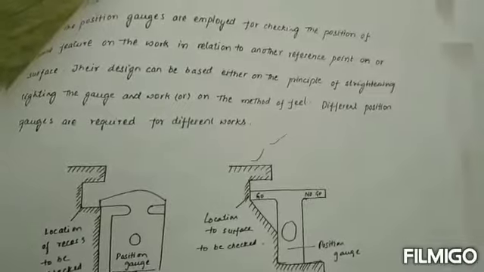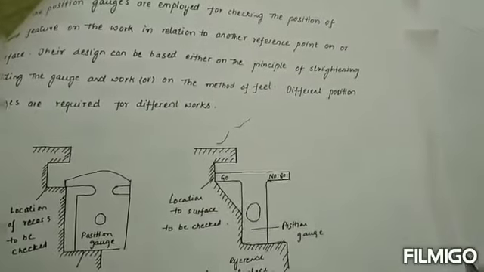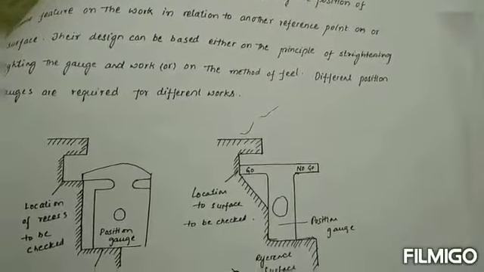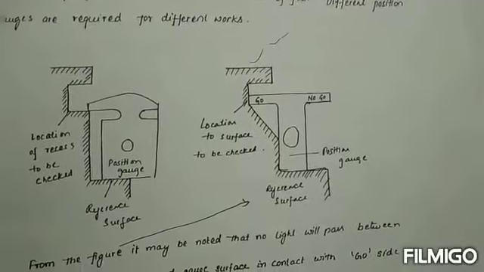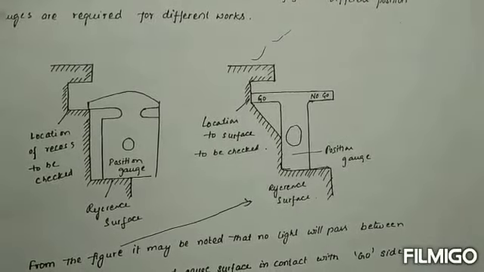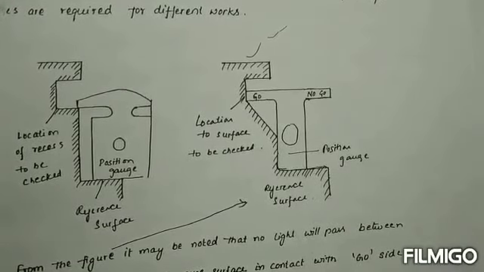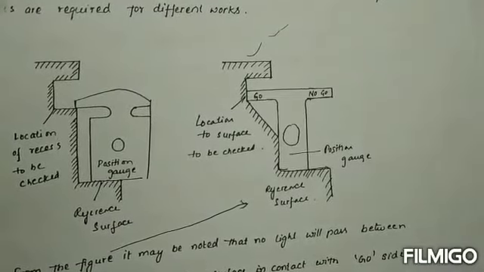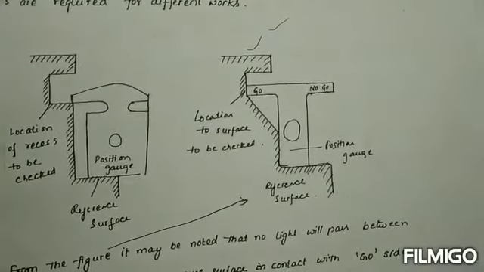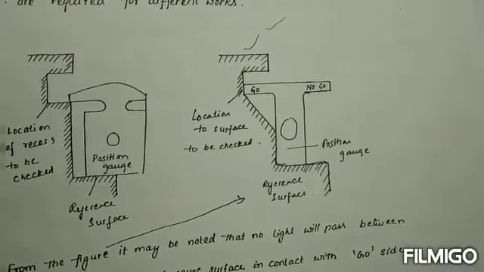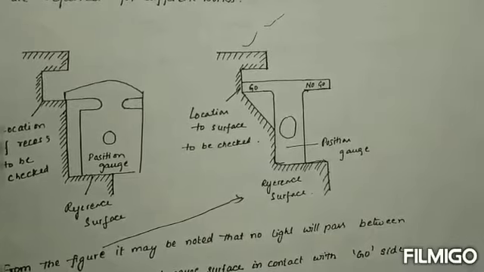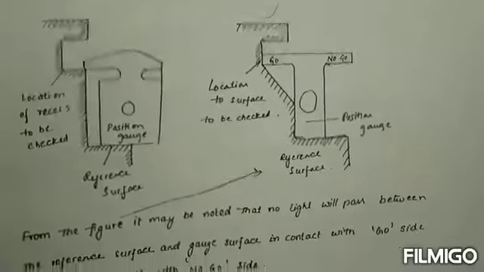Okay, and the position gauges are employed for different types of implementations and different works and methods. See, if you look at the first figure, the location of traces to be checked and the locations of surfaces to be referenced. Next one is the location of the surface to be checked.